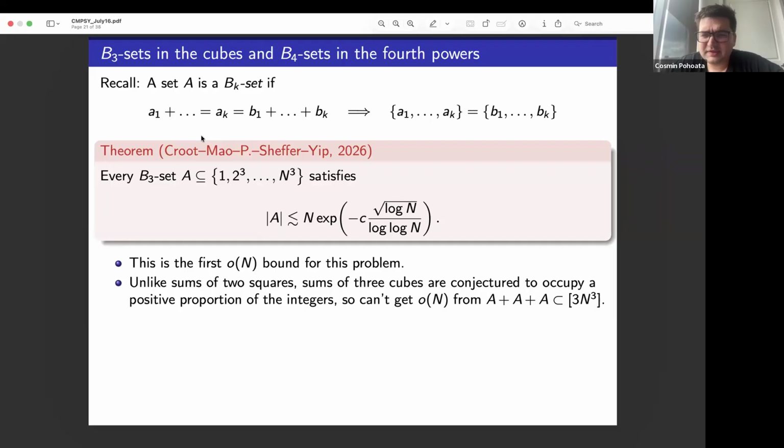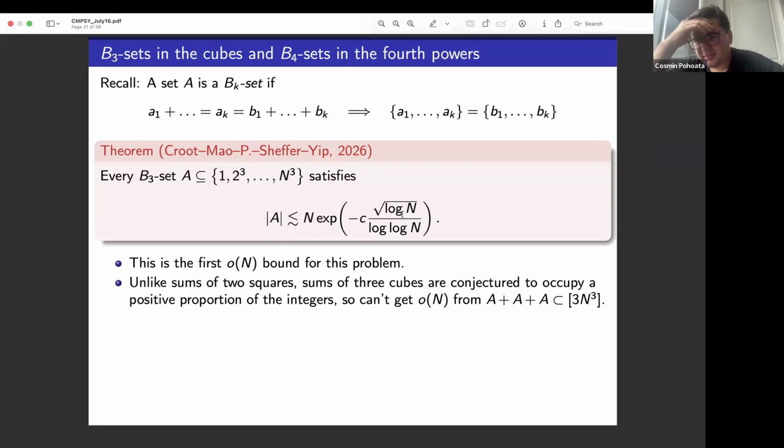So for example, a result we proved in this direction is about B_k sets. A set A is a B_k set if this equation in 2k variables doesn't have any non-trivial solutions. So Sidon sets are the case k equals 2. But it makes sense to talk about B3 sets, B4 sets, and so on. In particular, if you look at B3 sets in the first n perfect cubes, you can say that A has size at most n divided by this arithmetic factor. It's not quite the same factor as before. It's a constant times root log n over log n.